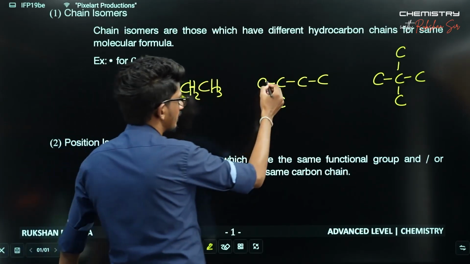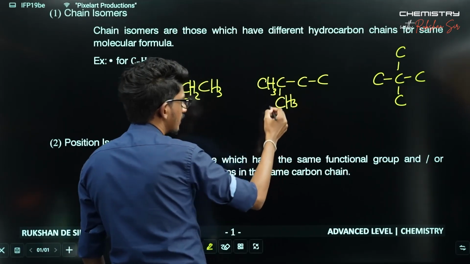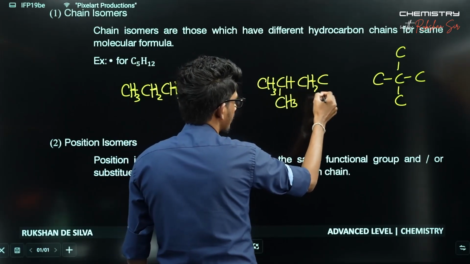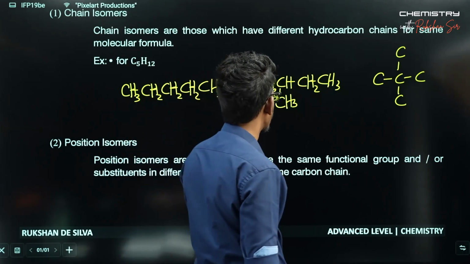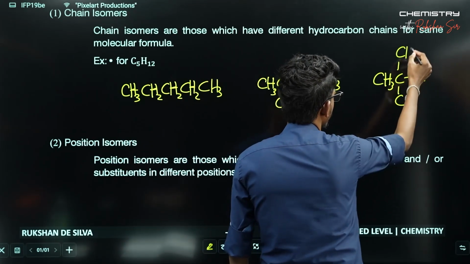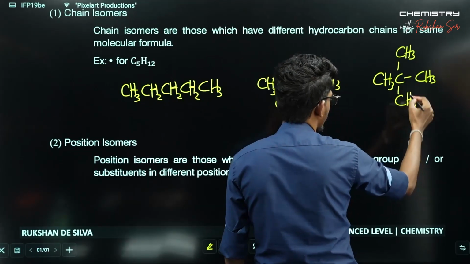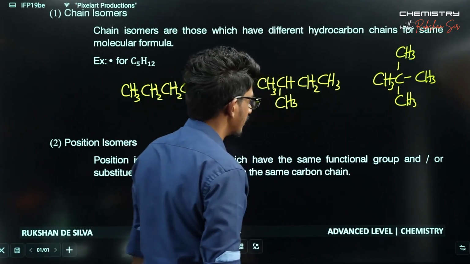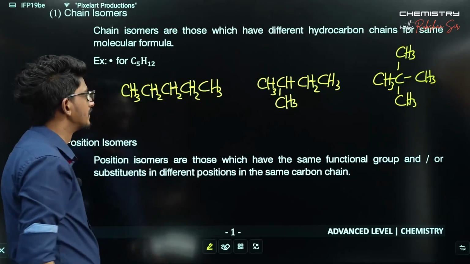For these structures also I just complete the hydrogens to give the carbons the 4-bond situation. These carbons are connected with only 1 bond, so 3 hydrogens are needed. No hydrogens are needed for this central atom, as it already has 4 bonds. So these are referred to as chain isomers.